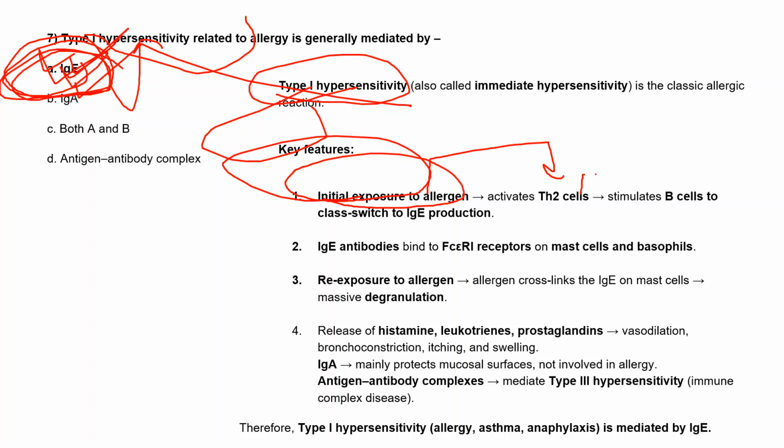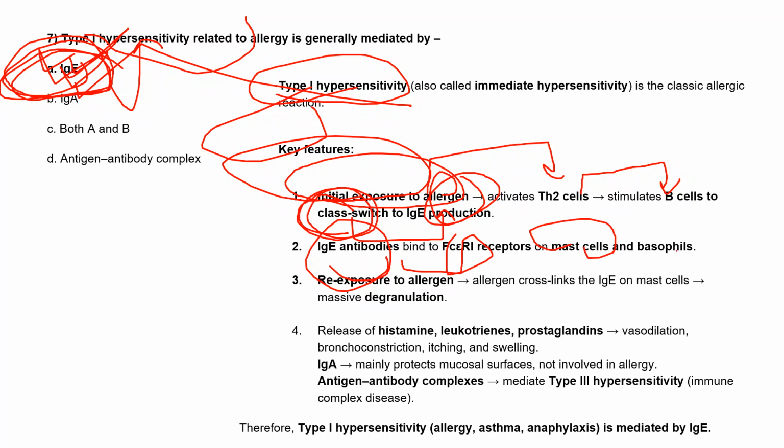After that, they'll bind and stimulate the B cells so that they class switch from IgM to IgE production, because there is an allergen. So allergy will be there, right? So during this type 1 hypersensitivity, the IgE antibody binds to the FC epsilon R1 receptors, which are normally present on mast cells and basophils.